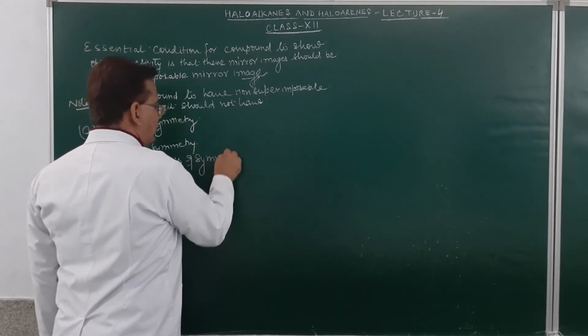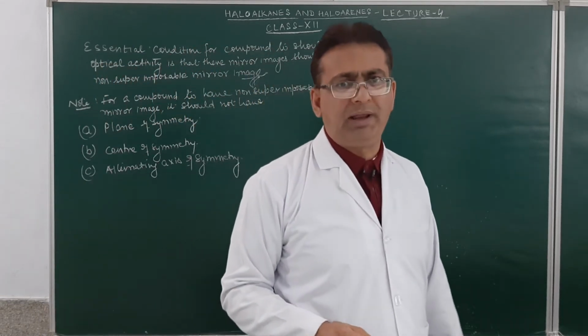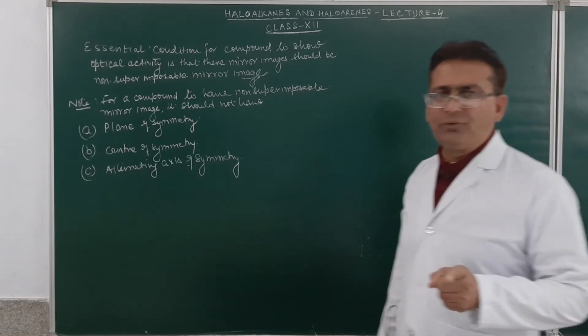So for a compound to have a non-superimposable mirror image, it should not have a plane of symmetry, center of symmetry, and alternating axis of symmetry.